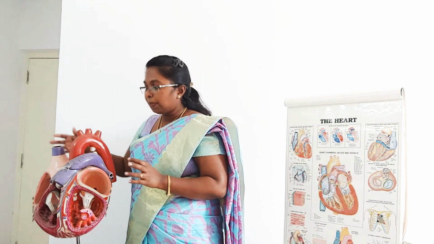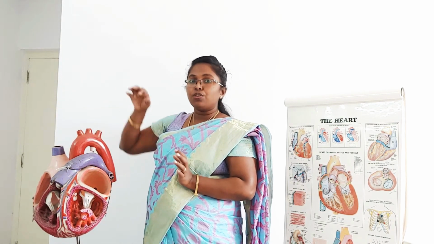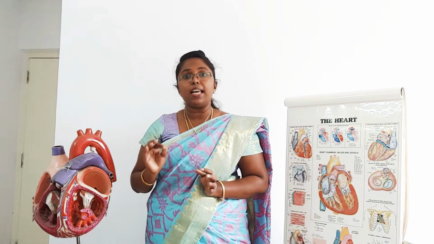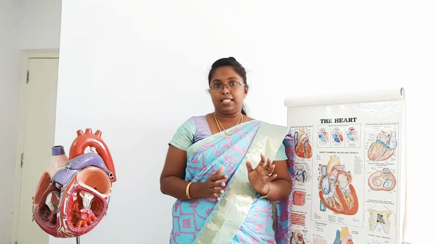Till now I was talking about impure or deoxygenated blood. This deoxygenated blood is carried from the right ventricle to the pulmonary artery. So this is the only artery which carries deoxygenated or impure blood back to the lungs, because this impure blood goes to the lungs and after purification comes back.